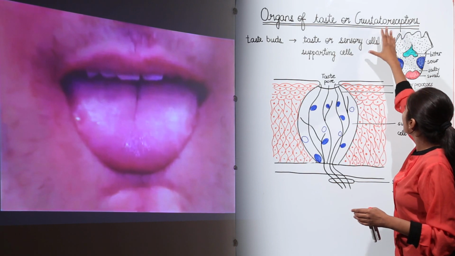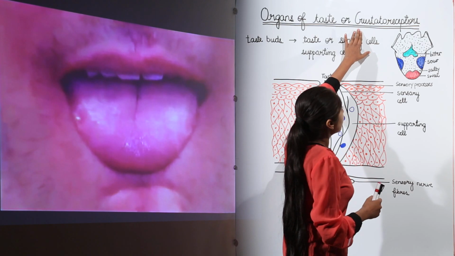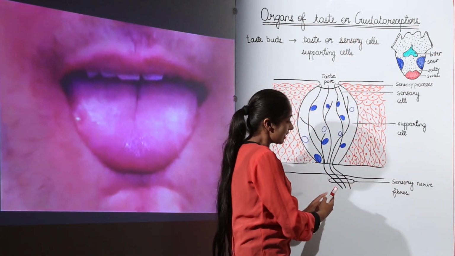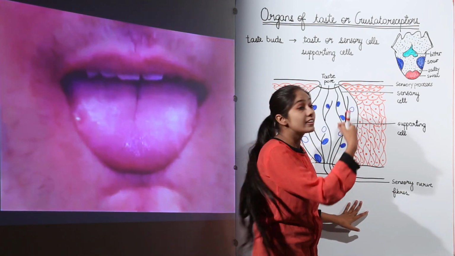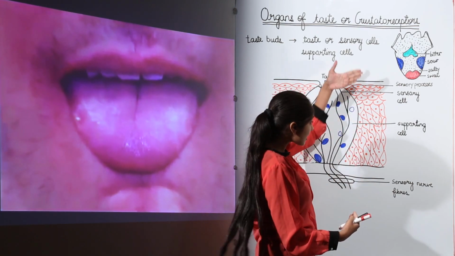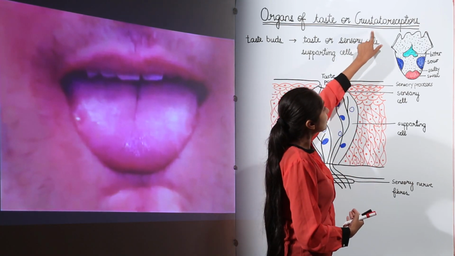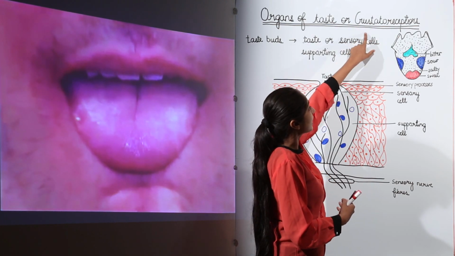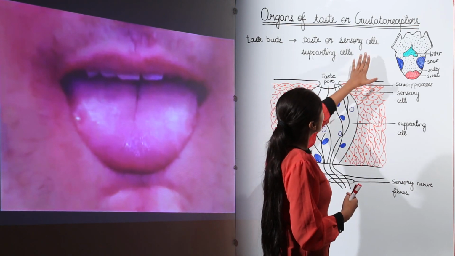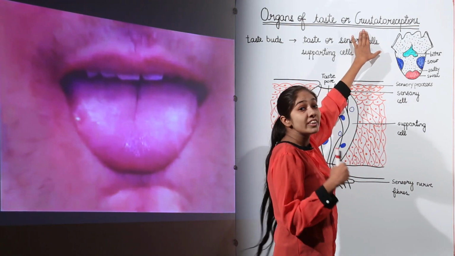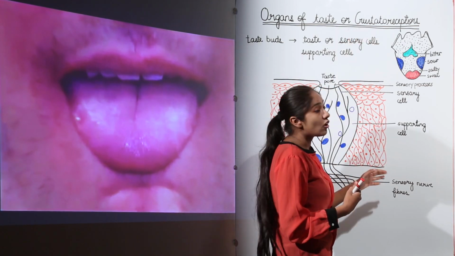Now these gustatoreceptors are actually located in small complexes that are known as taste buds. Here I have drawn a TS of a taste bud, meaning a transverse section of a taste bud. So I was telling you that gustatoreceptors are located in small complexes which are known as taste buds. You should be knowing that there are around 10,000 taste buds, and these are located on the tongue.